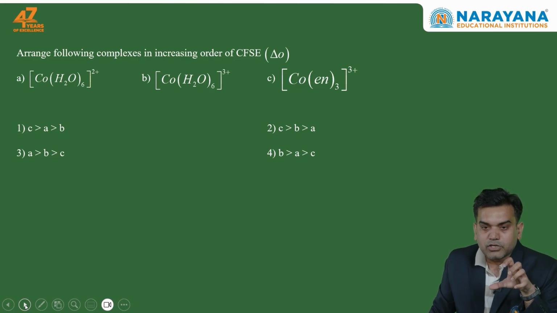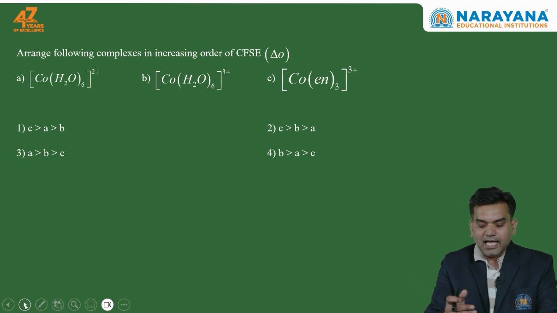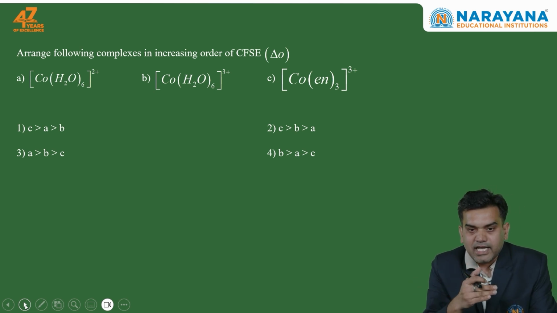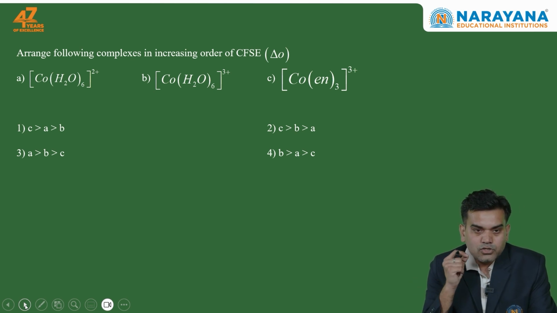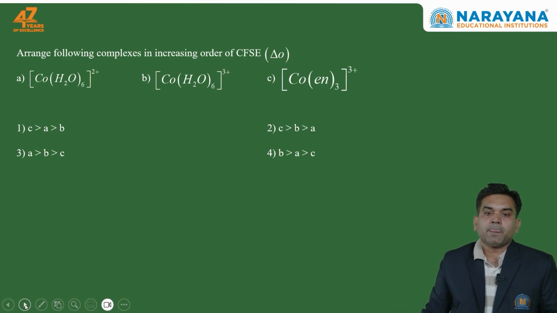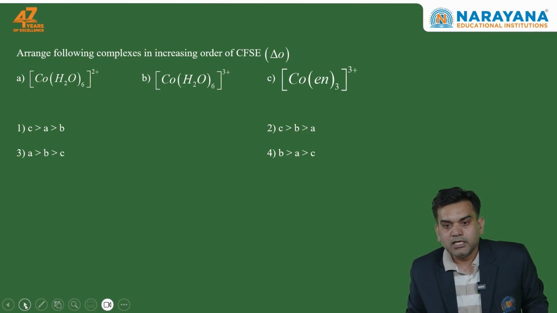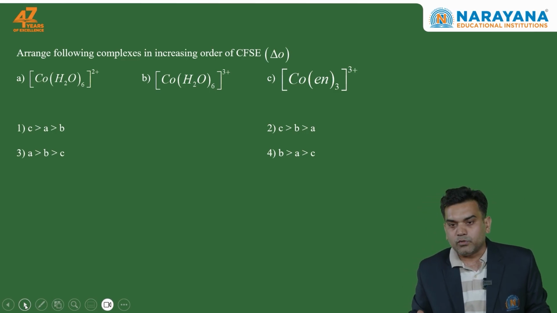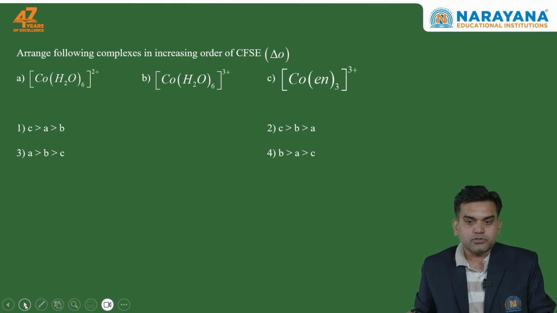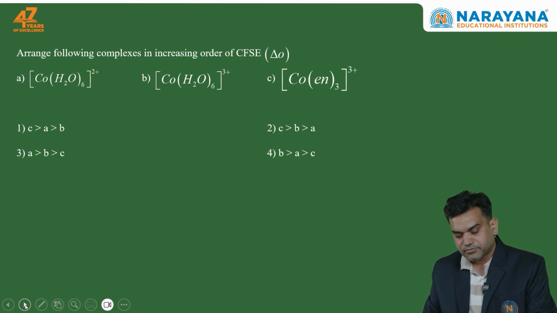In all the three complexes they have given the metal cobalt, but they have changed the ligand and they have changed the oxidation state. In option A they have given cobalt with water in +2 oxidation state. In option B they have given cobalt, water as a ligand and in +3 oxidation state, and in option C they have given cobalt with ethylene diamine as the ligand, with the 3 to make coordination number equal to 6, and in +3 oxidation state.